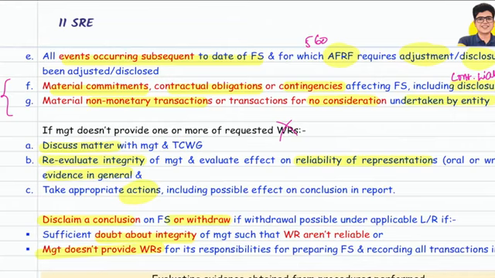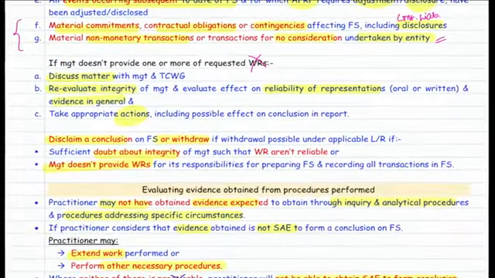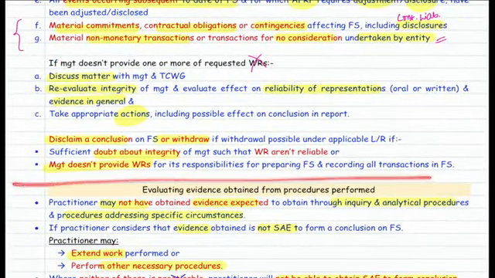If management is not giving written representation, discuss the matter, re-evaluate the integrity, and if management is so bad, consider how bad the effect will be on the representations and other evidence in general, and then take appropriate action. You can withdraw from the engagement. If withdrawal is not possible, disclaim whenever you doubt the integrity or management is not providing written representation. Okay, sir. So here you can say the majority of the standard is done.